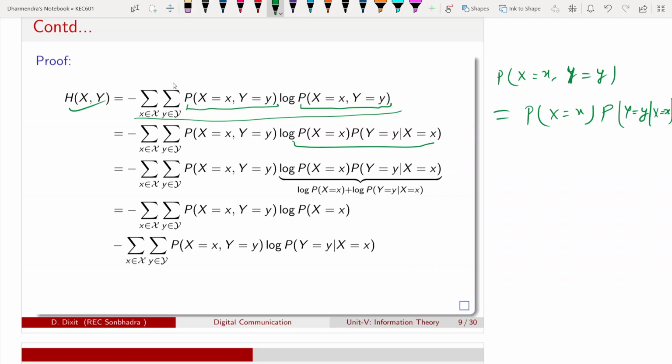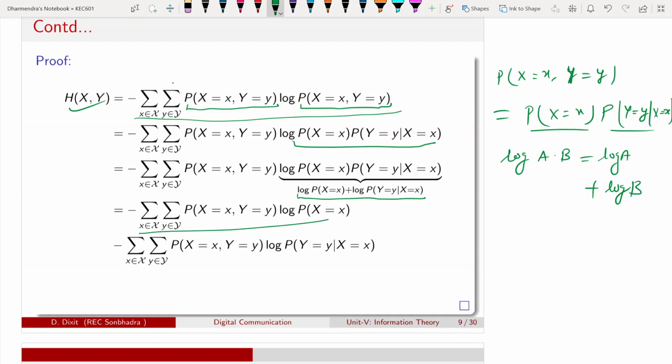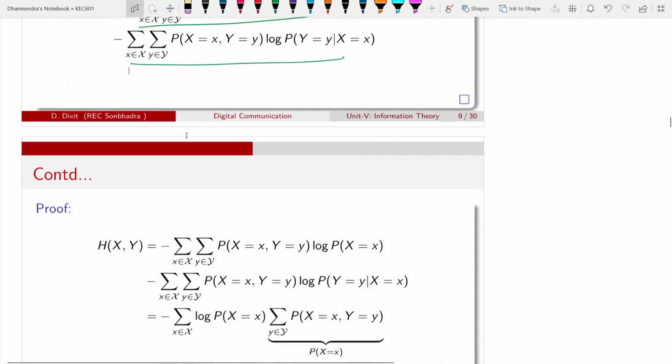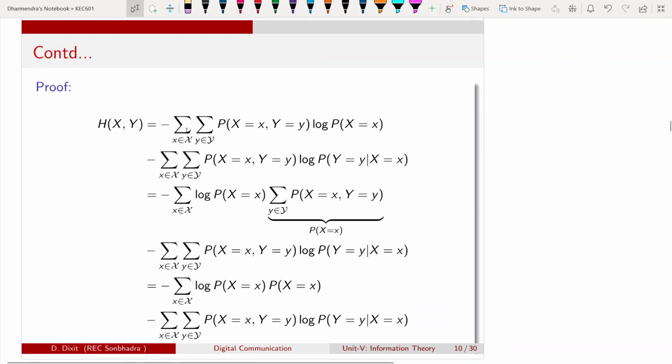I will use this. Recall the log property: a into b, this is a and this is b, can be written as log a plus log b. So I will write this, and I will get the two summations like this. So now we have obtained these two summations.